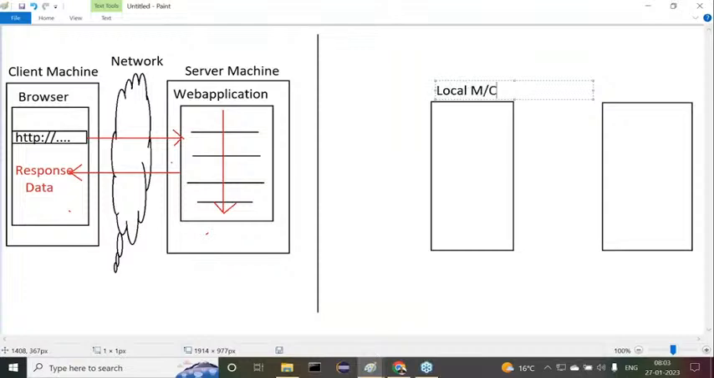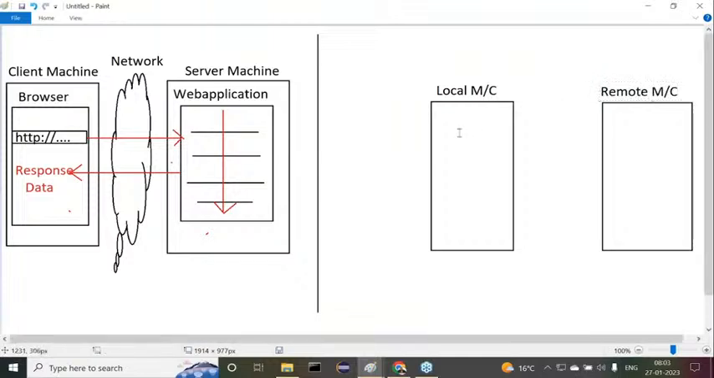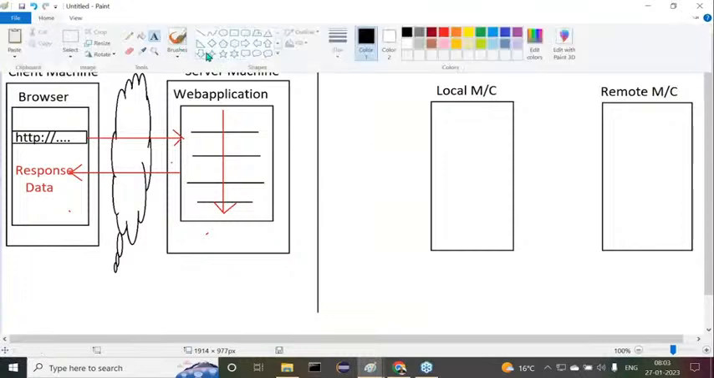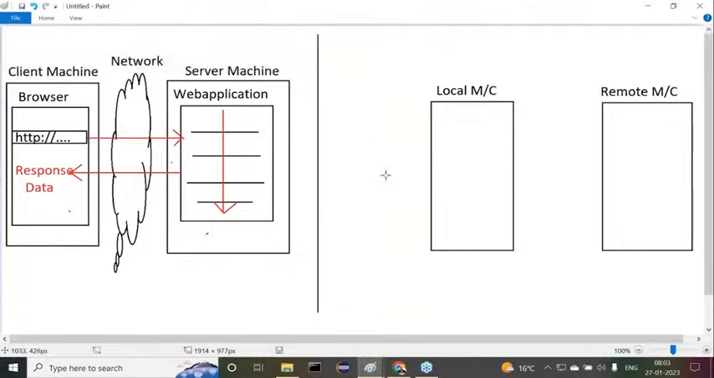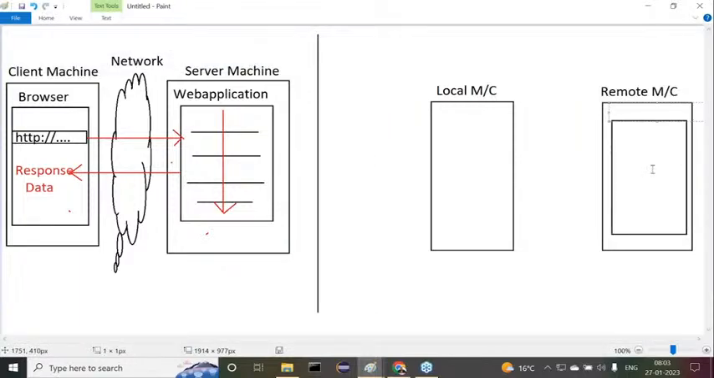Local machine and remote machine. Observe carefully. Local machine, then what next one? Remote machine. As per this distributed application architecture, at the remote machine we are going to write some application, a remote application or remote service. We used to say it's a remote service, or remote application. Either of the things is okay.